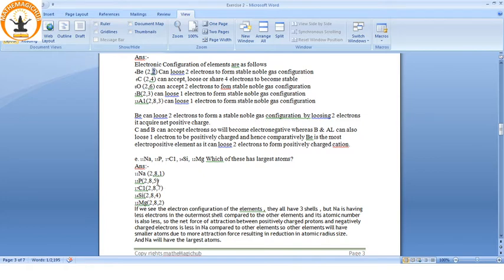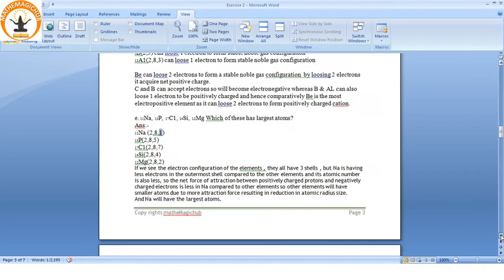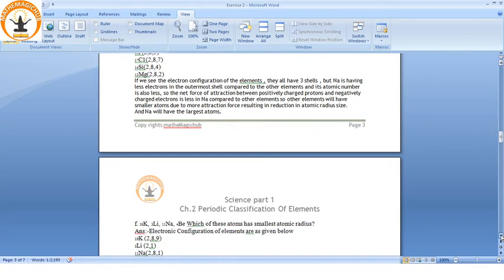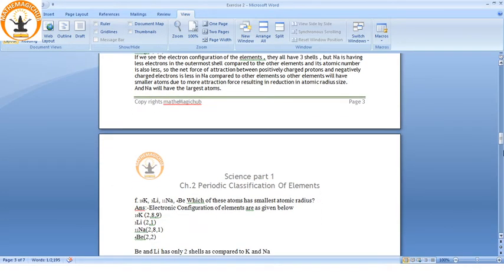So those with more electrons will have higher force of attraction and lower atomic radius, and this 2, 8, 1 sodium is having the lowest number of electrons in the outermost shell. They are all having 3 shells, but this is what I explained. So sodium is having the highest atomic radius, the largest atom. Sodium is the largest atom.